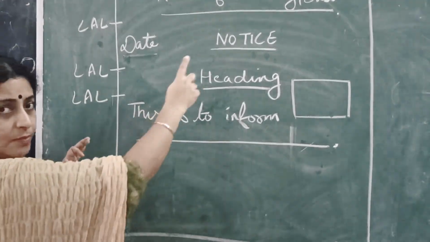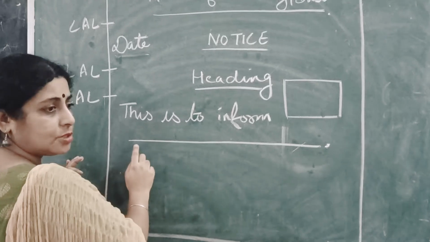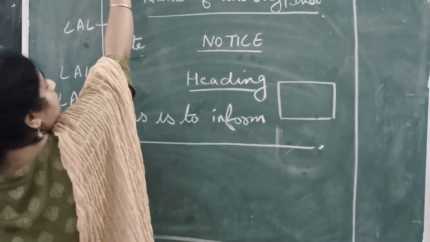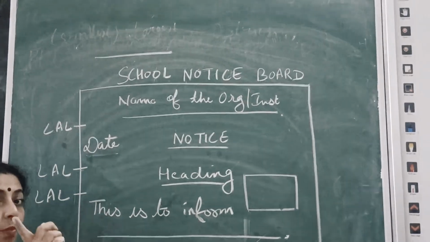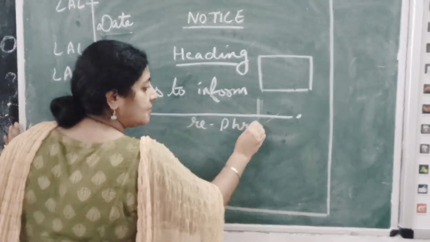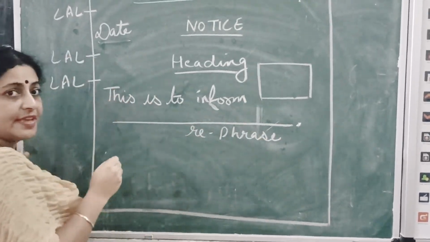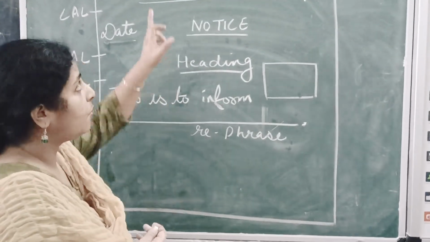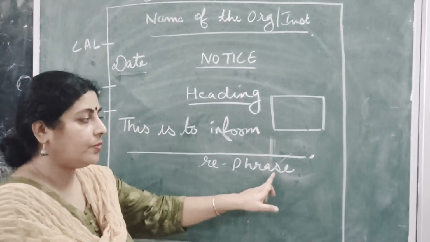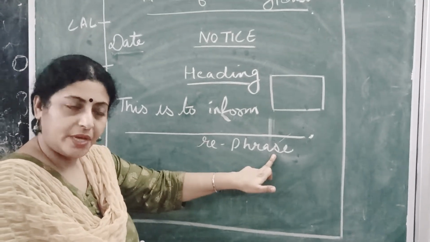This is to inform the teachers of the school that tomorrow, whatever is written in the question, we need to rephrase it in our own words. Whatever is written in the question, you have to rephrase it in your own language.